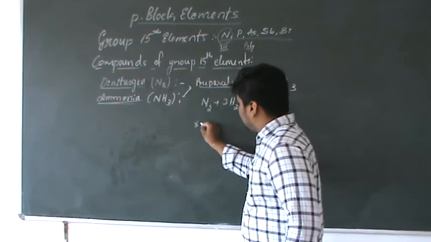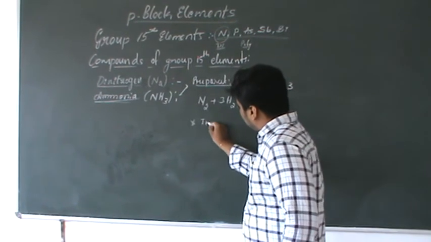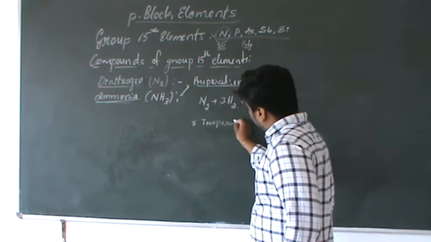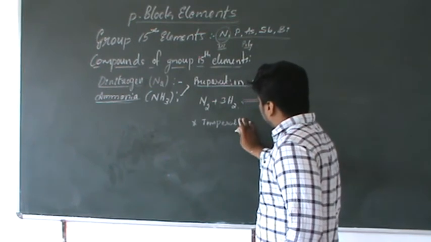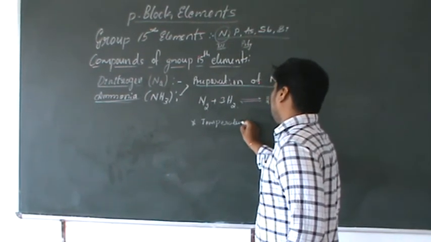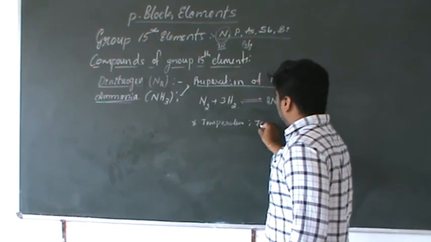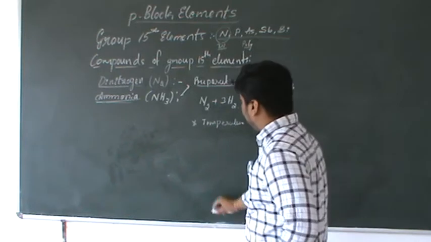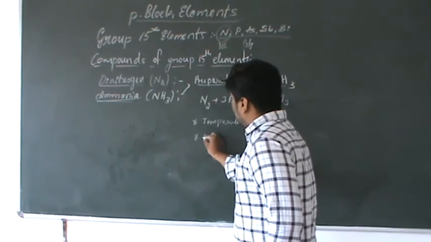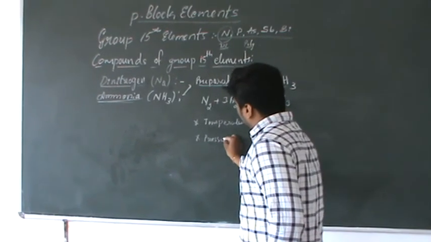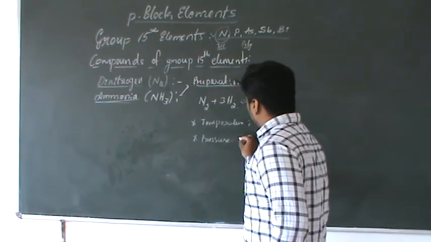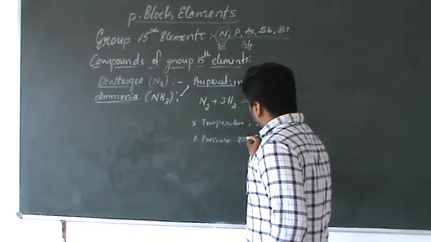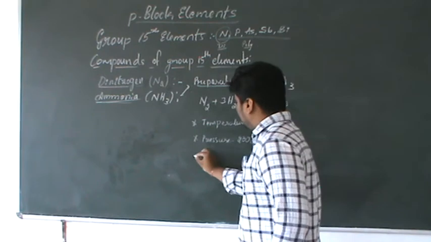The important conditions are: one is temperature, moderate temperature, around 700 Kelvin. Next, very high pressure is required, around 200 atmosphere pressure.